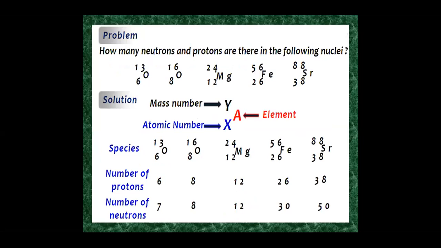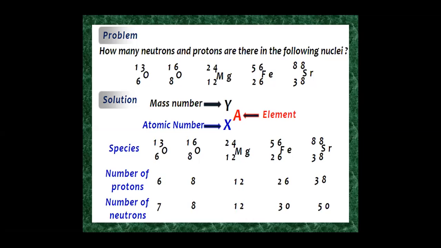Next one: how many neutrons and protons are there in the following nuclei? Oxygen 6, 13: the atomic number is 6, so the number of protons is 6 and the number of electrons is also 6. That is A minus Z, that is 13 minus 6, 7. The number of neutrons in this nucleus is 7.